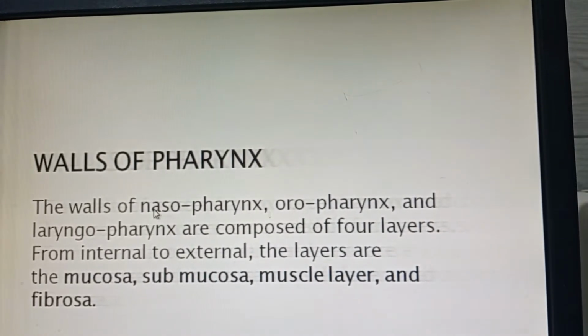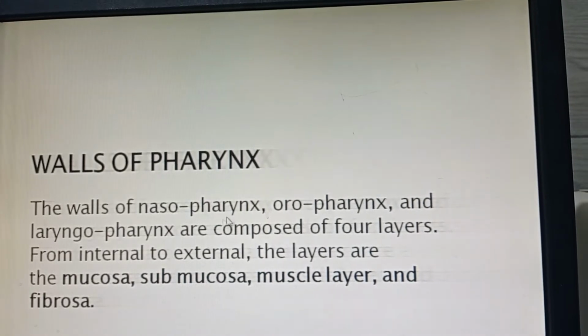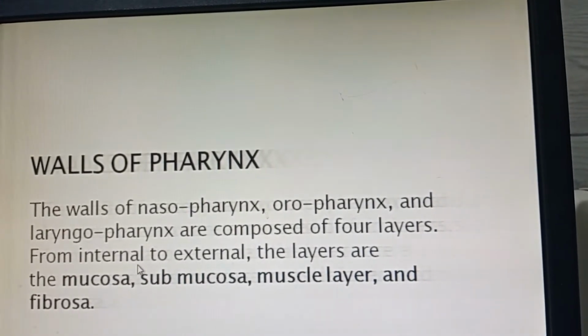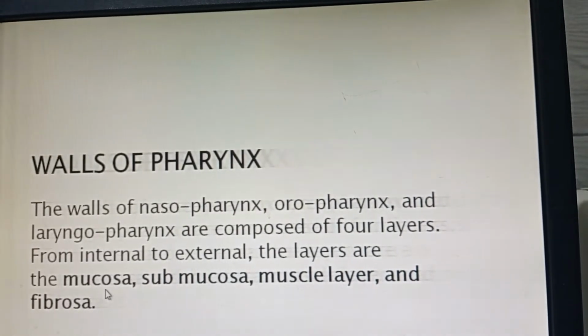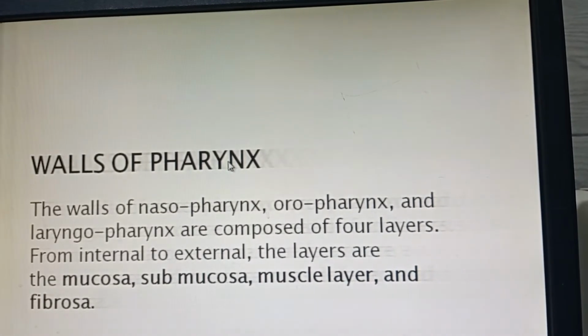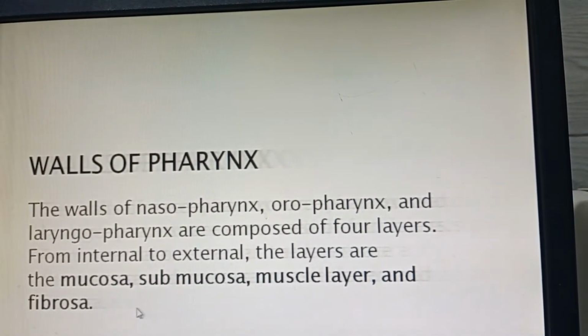Walls of the pharynx. The walls of all three main divisions of the pharynx, that is nasopharynx, oropharynx, and laryngopharynx, are composed of four layers. Starting from the innermost layer, the internal layer is called the mucosa. It secretes mucus and keeps the pharynx, the throat, moist. Then submucosa, muscle layer, and fibrosa.